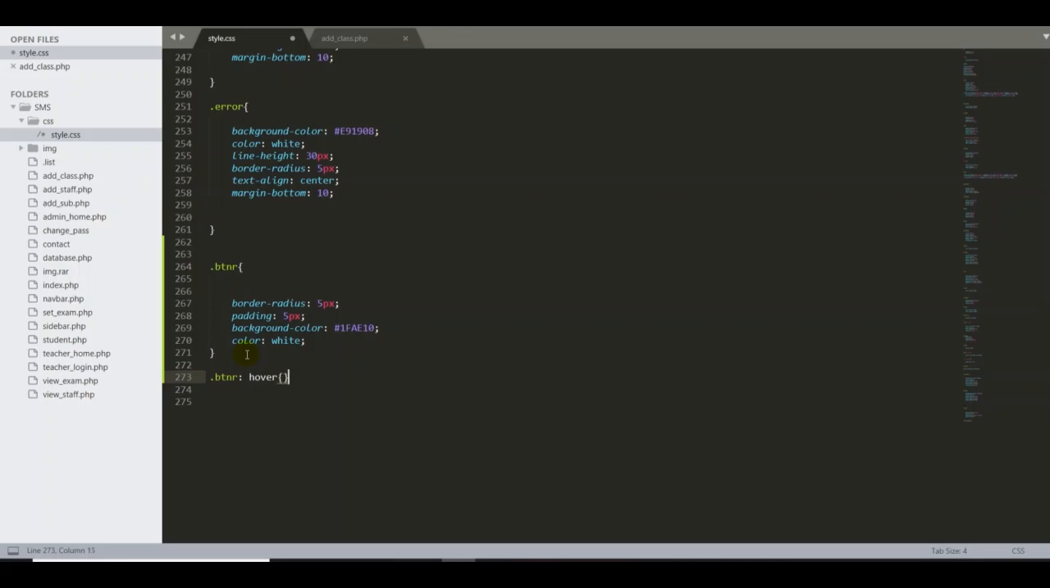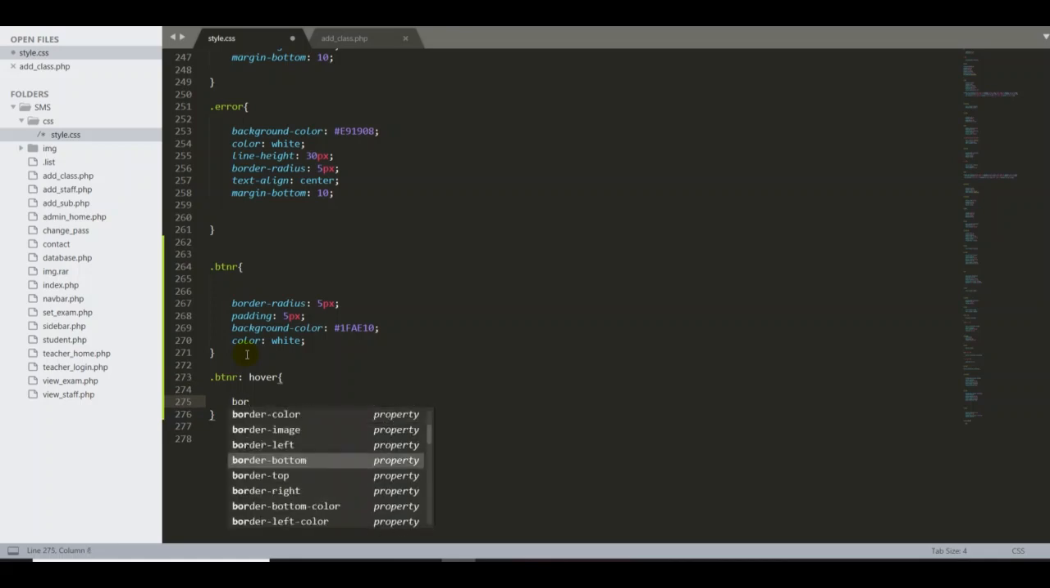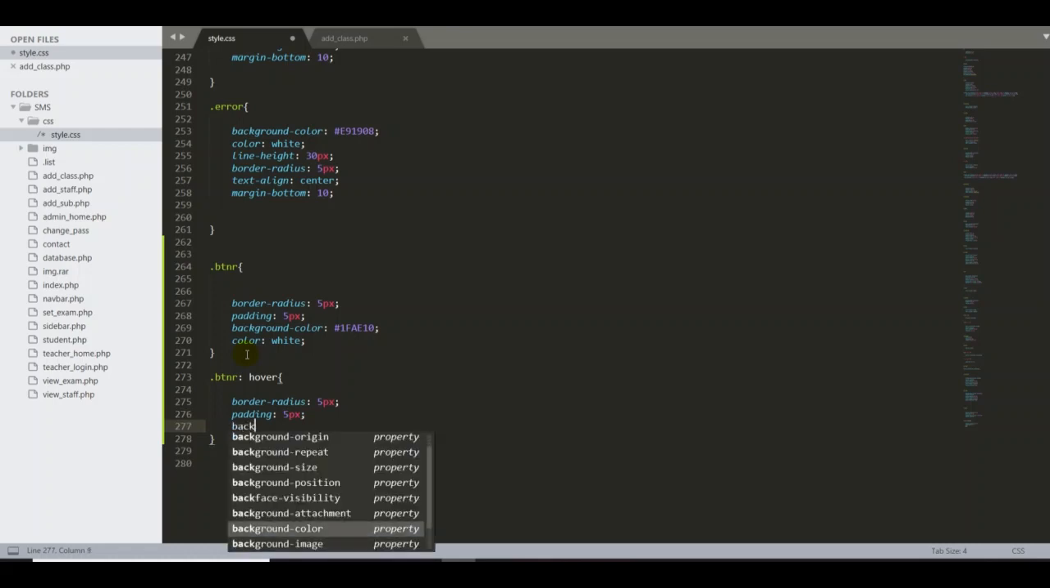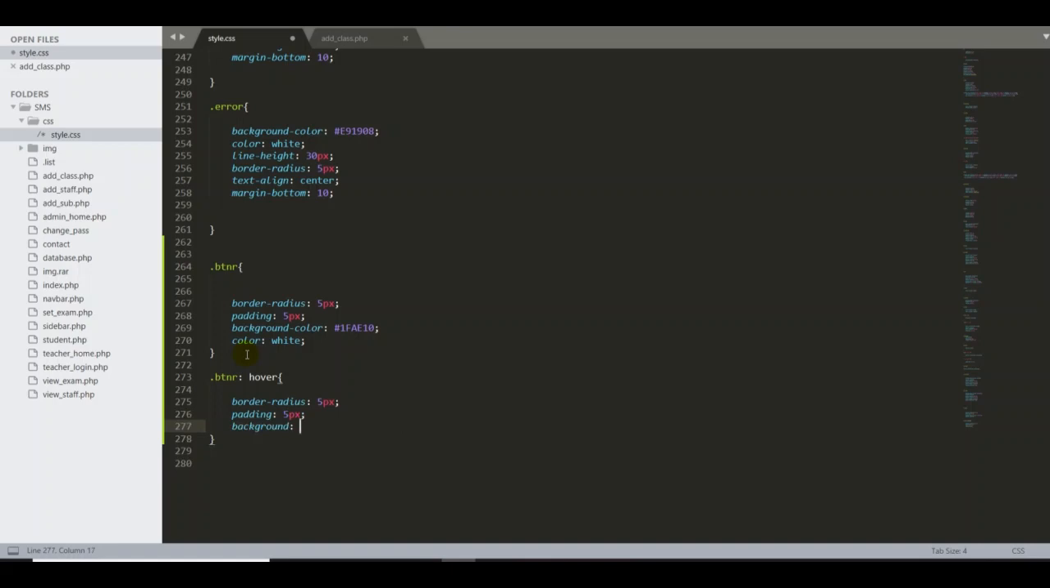Okay, so I'm putting the border design. Okay, border, we put the radius for the border. So border radius. Okay, I'm putting border is 5 pixel. Then I'm gonna put the padding here for the 5 pixel. Then I'm gonna put the background. Background. Okay, then background color we can put.